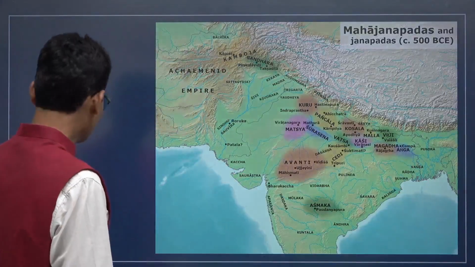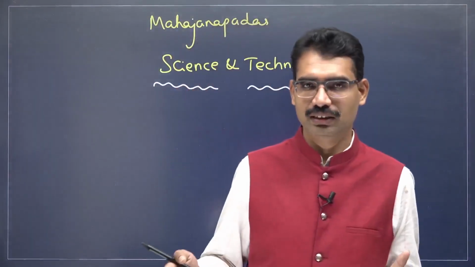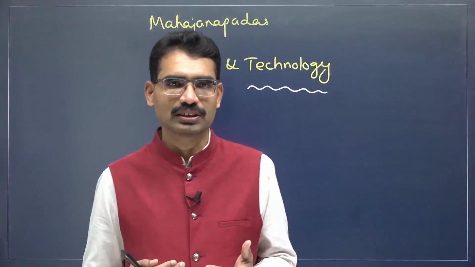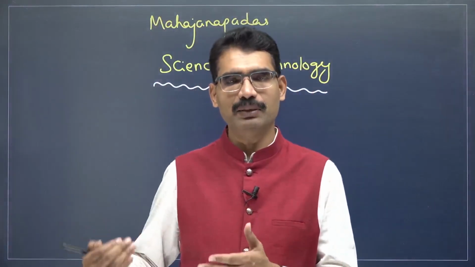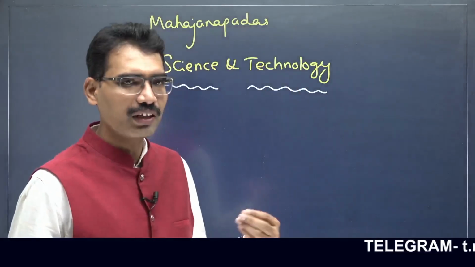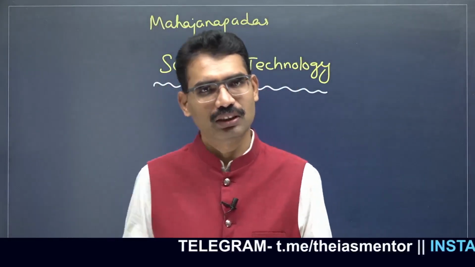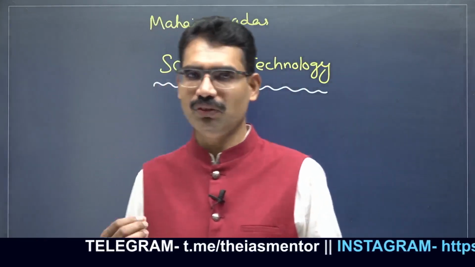How to analyze? We have our own structure, like we have different fields, applied technology and also basic sciences like mathematics, medicine and so on. In a similar fashion, as we have seen in the Vedic period and Indus Valley Civilization, for the Mahajanapada time period also, we will follow the similar structure.